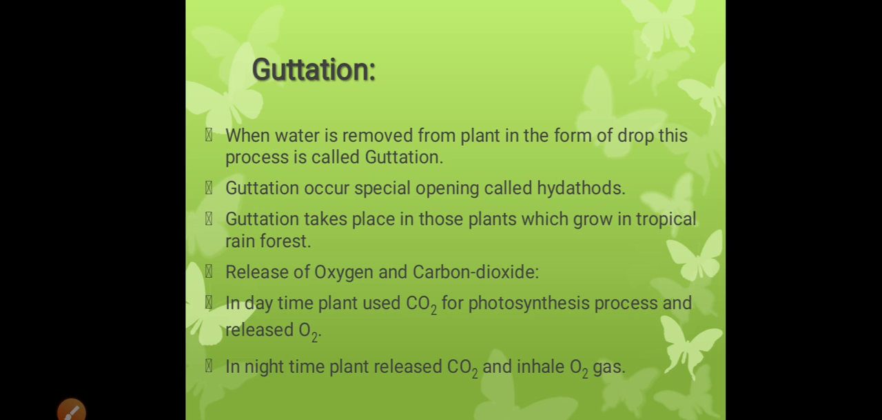So another process of removing water is guttation. Guttation and transpiration mean the same, removal of water, but the difference is that in transpiration water is removed in the form of vapor, while in guttation water is removed in the form of droplets. Guttation occurs through a special opening called hydathodes, while transpiration occurs through the stomatal opening.